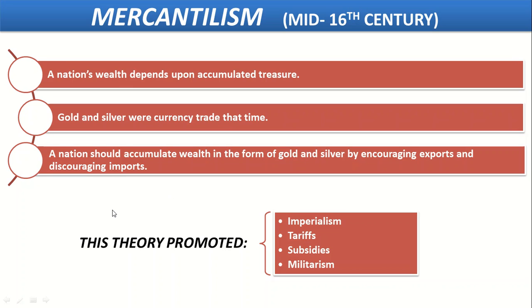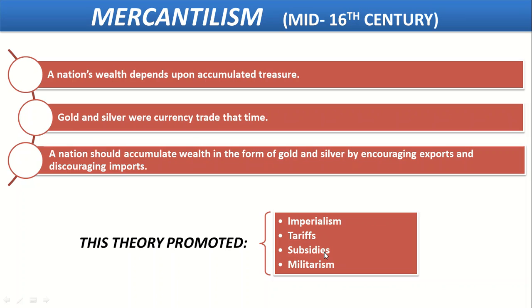Means a country should accumulate wealth in the form of gold and silver as much as possible by encouraging export and discouraging imports. Meaning it should import less product and it should export more product. This theory promoted imperialism, tariffs, subsidies, militarism. Why are we saying that it promoted imperialism and militarism?